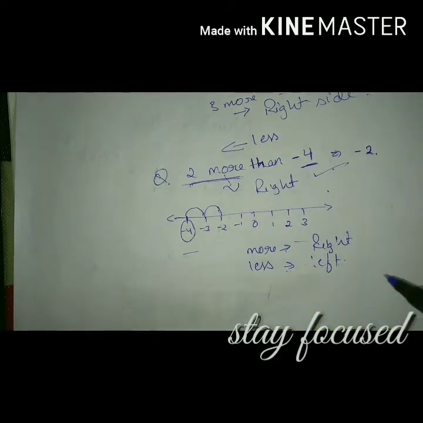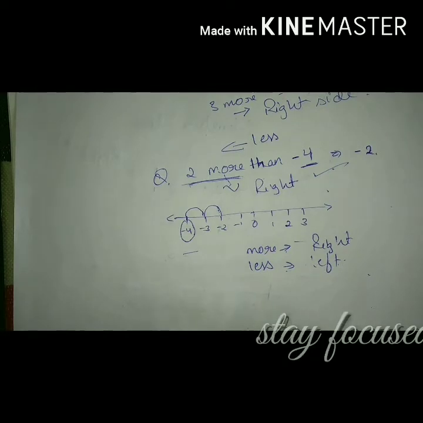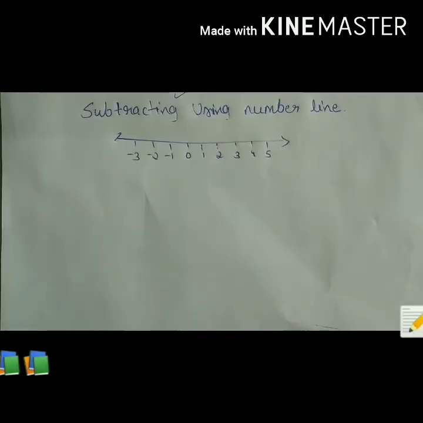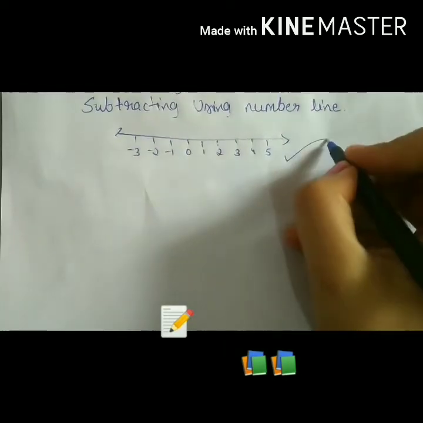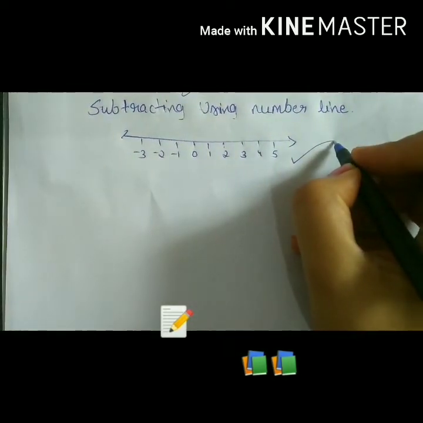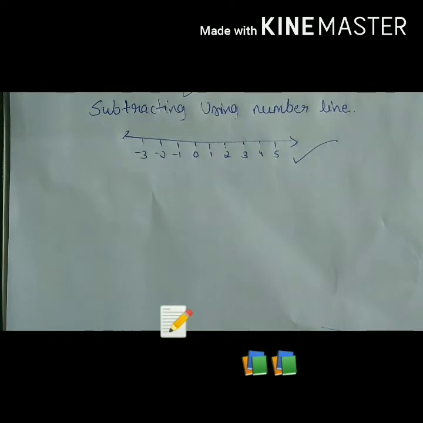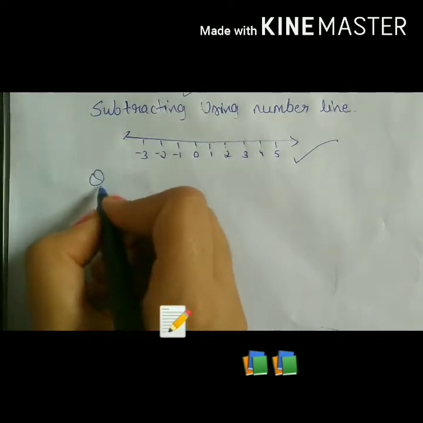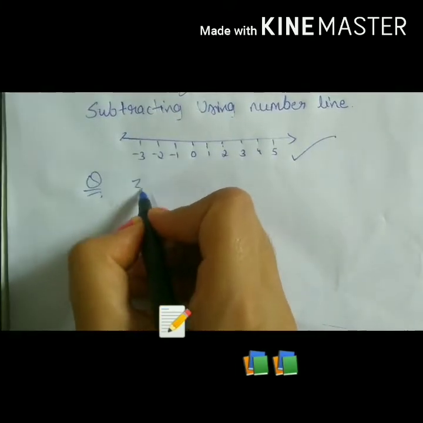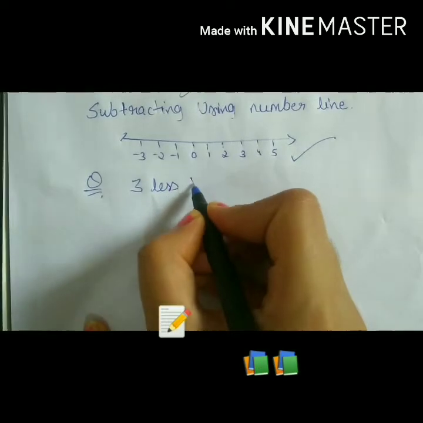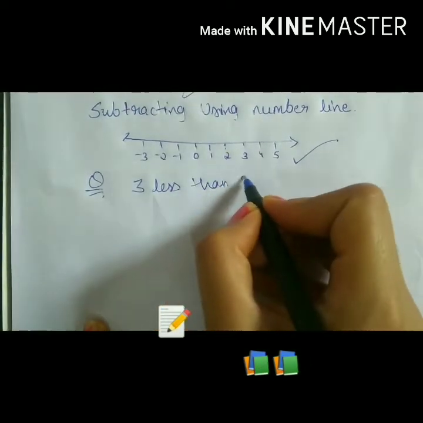So this is all about adding integers on a number line. Let's move on to our next topic, subtracting using number line. Here we have a number line. Let us take an example to understand how to do subtraction using a number line. Here our question is 3 less than 2.